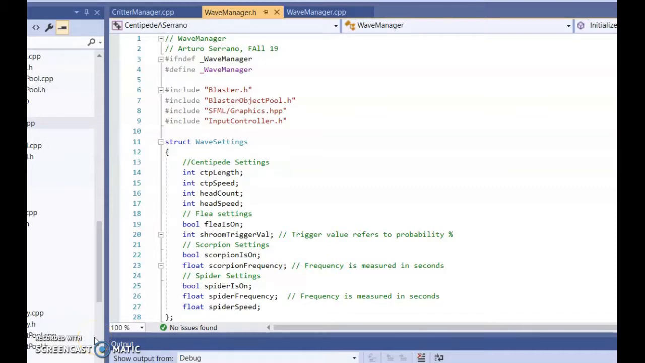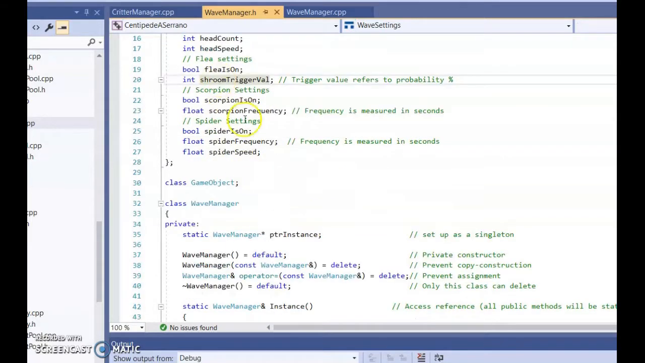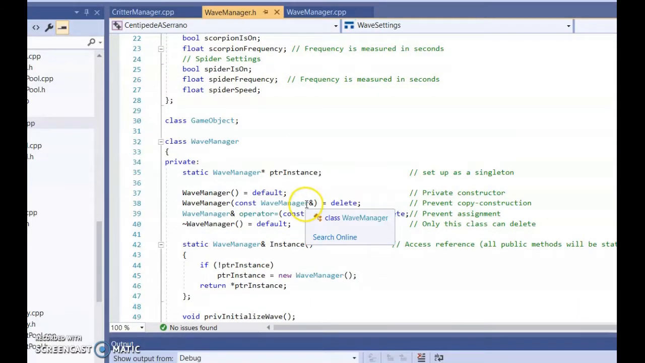So the wave manager has a structure called wave settings, which has variables for all the different settings for all the critters. For the centipede, it has the length and the speed. For the flea, whether it's active or not in the wave. Also for the scorpion and the spider, the frequency they appear, and also the mushroom trigger value for the flea and the speed for the spider.